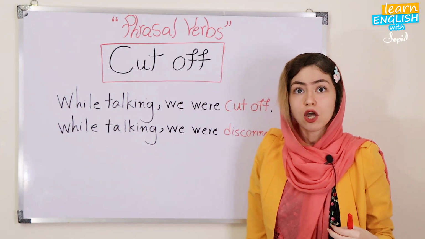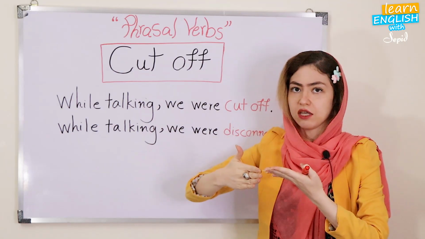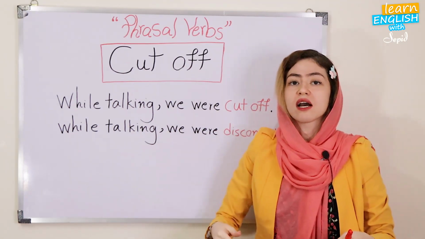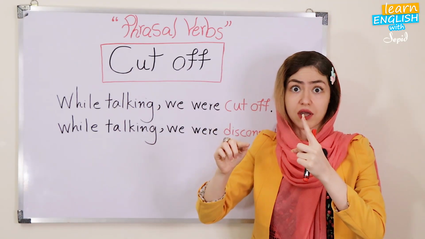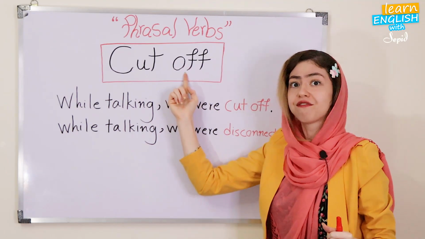Okay, so let's go. Cut. Okay, you know cut. For instance, cut the vegetables, cut the meat, or even cut your finger. But here we have off.